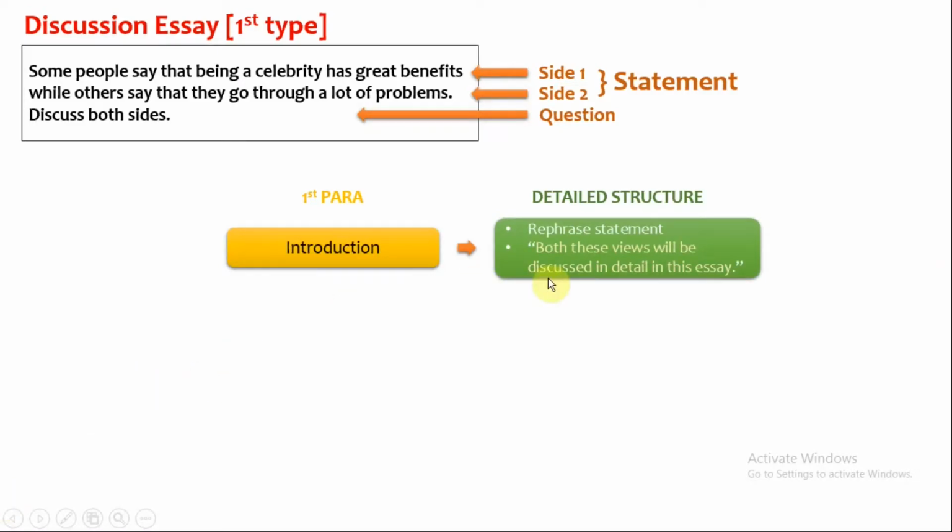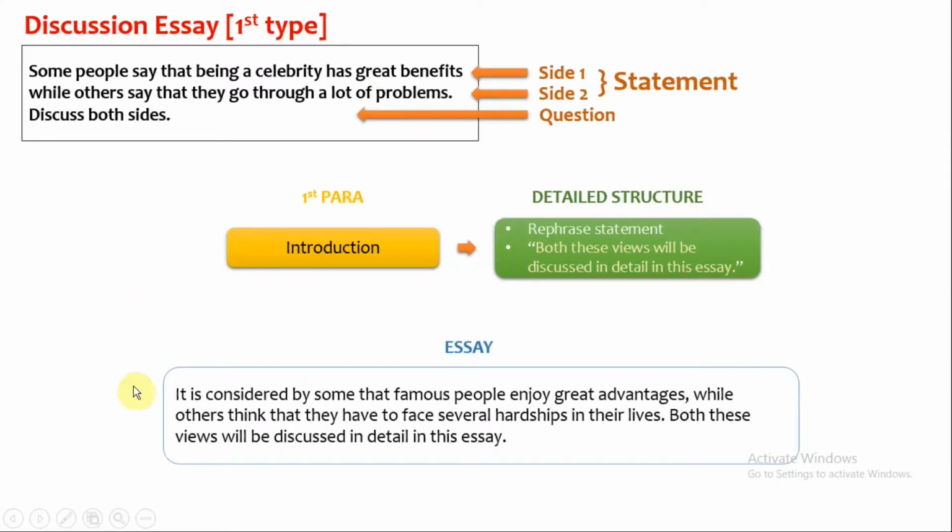In the first sentence, you must paraphrase the statement. The statement is, some people say that being a celebrity has great benefits, while others say that they go through a lot of problems. We can paraphrase this and write as, it is considered by some that famous people enjoy great advantages, while others think that they have to face several hardships in their lives. Second sentence of introduction, write the statement as it is. Both these views will be discussed in detail in this essay.